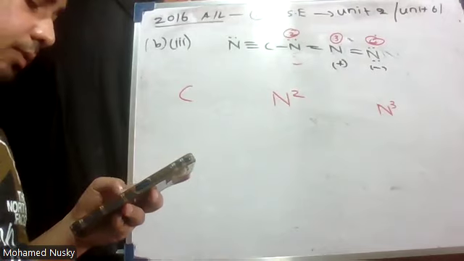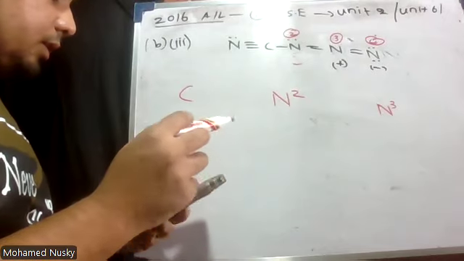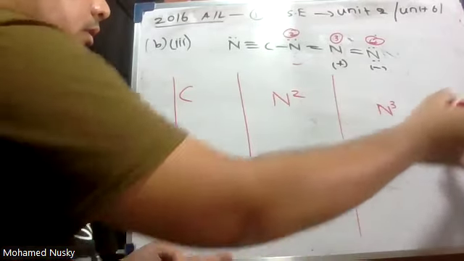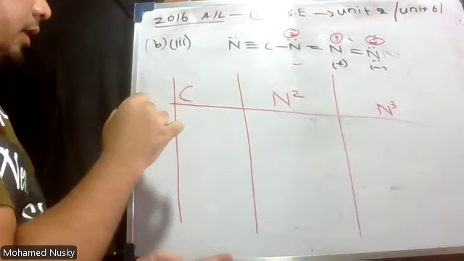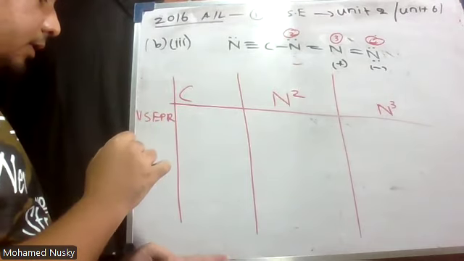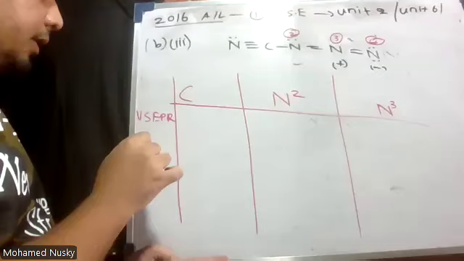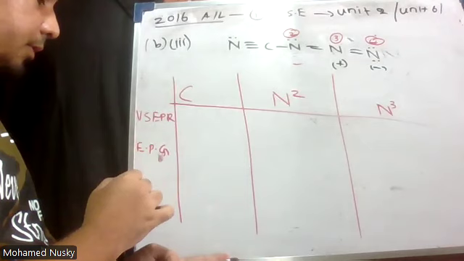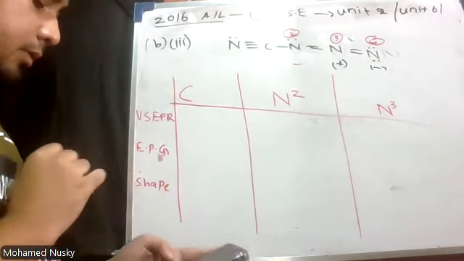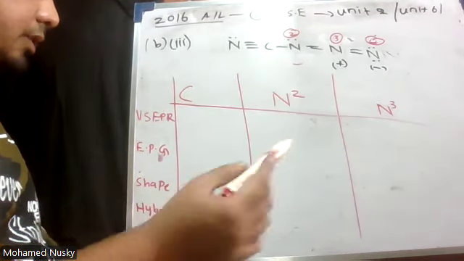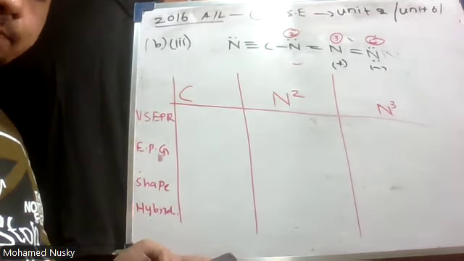So what they have asked is the VSEPR pair and electron pair geometry, shape, then the hybridization.